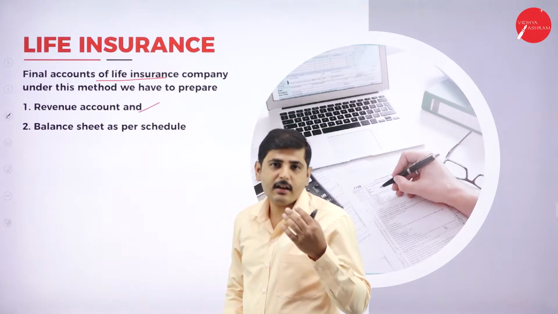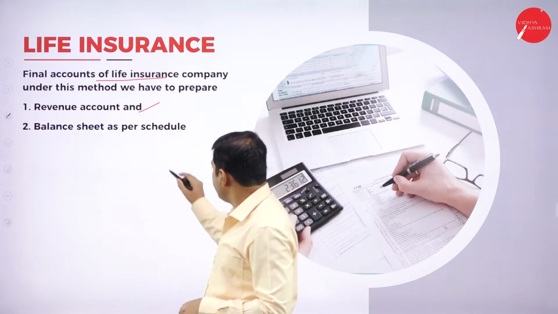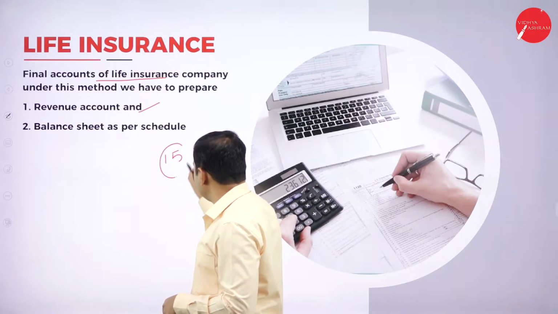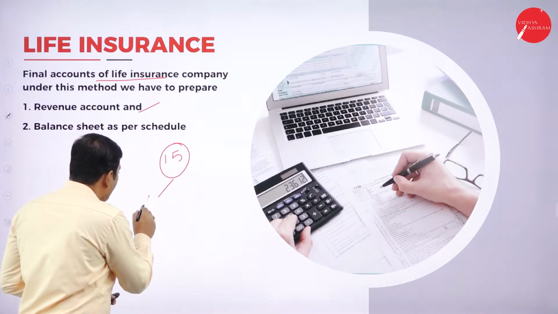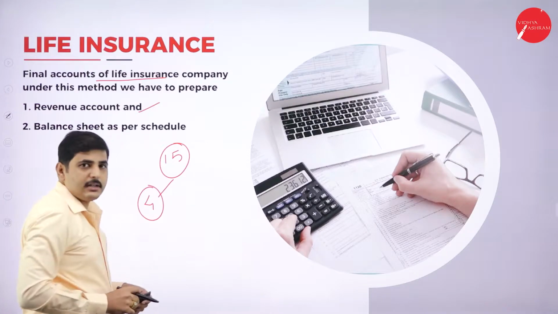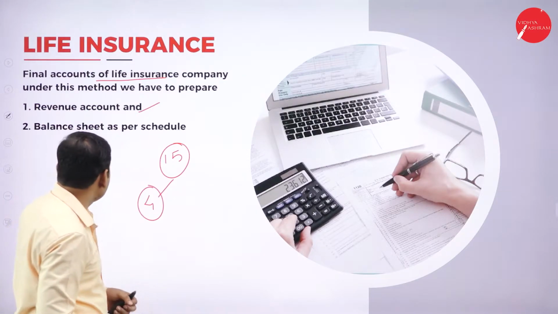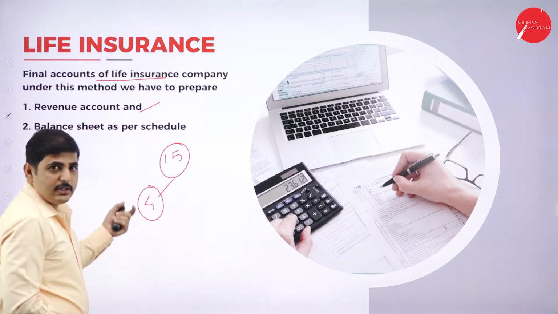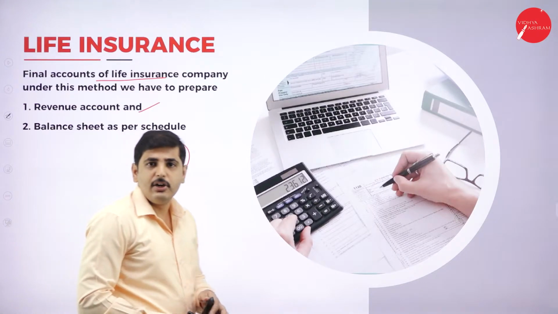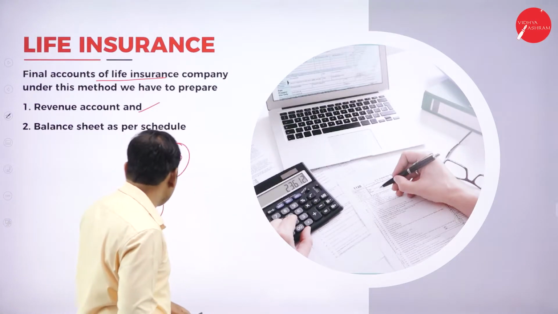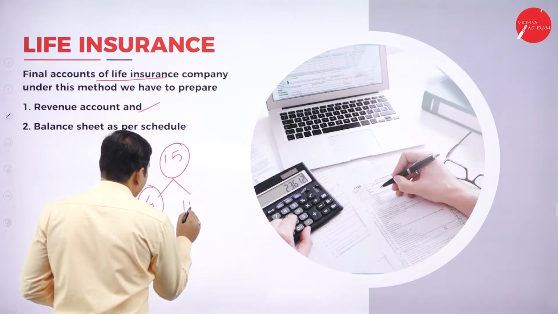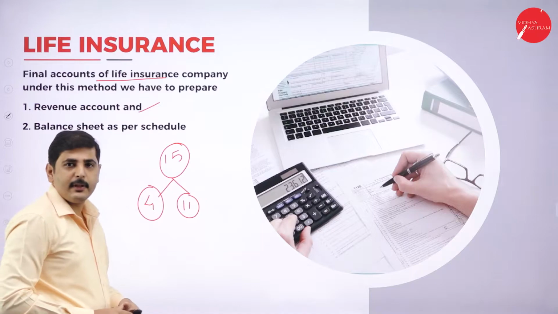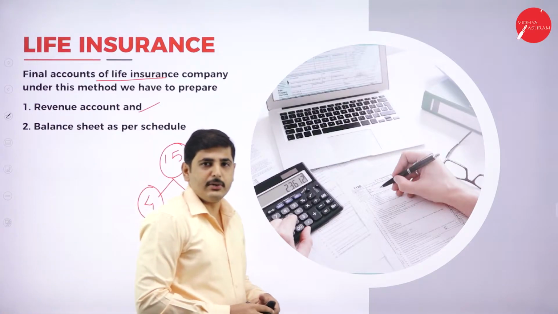See, there are 15 schedules. Out of these, the first 4 schedules are the revenue account schedules, so first we have to prepare the revenue account. The remaining 11 schedules are the balance sheet schedules.